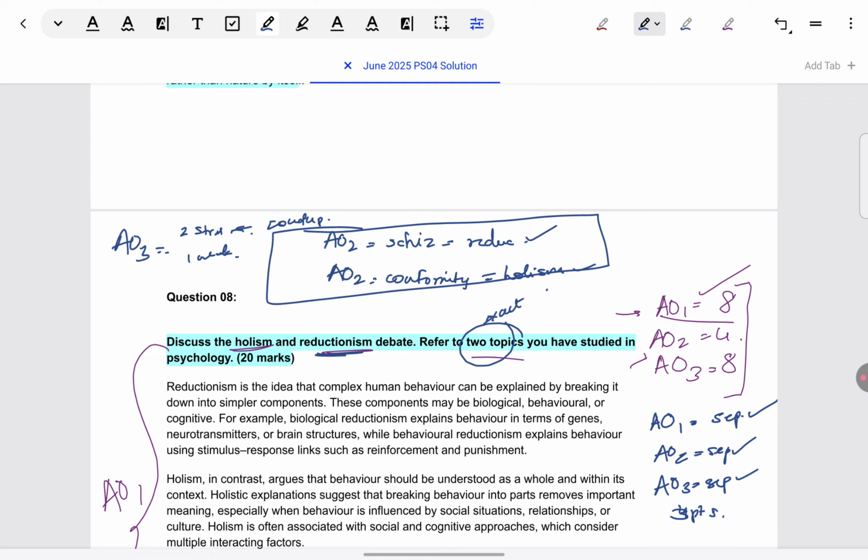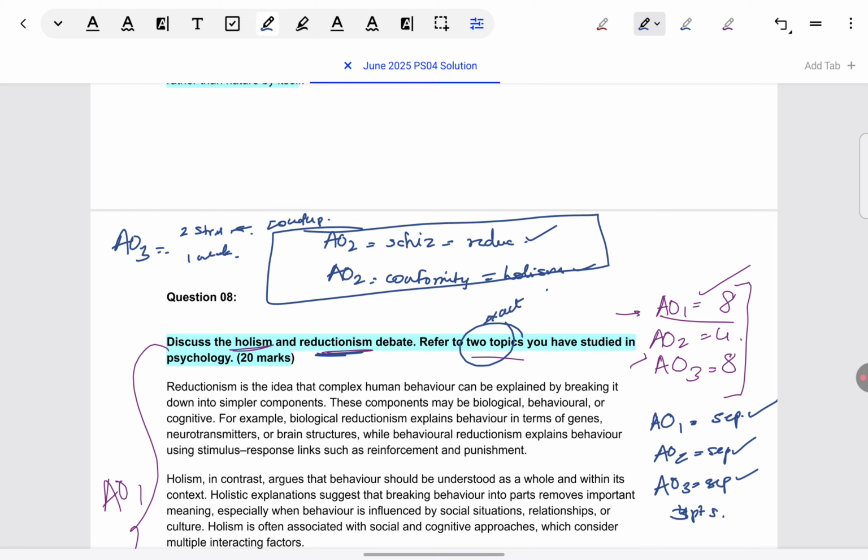For AO1, one issue I'm seeing when it comes to issues and debates is that students are normally best at AO1. Like if I give a 20 marker on schizophrenia or social influence, students have a lot to write about schizophrenia, what it is, or say social influence, what is obedience and conformity. But for issues and debates, somehow they don't have enough to write. So they just keep on insisting, this is the definition of reductionism, this is the definition of holism. I don't know what else to write in this. And if I give examples, that will become AO2. So what else should I write in AO1?